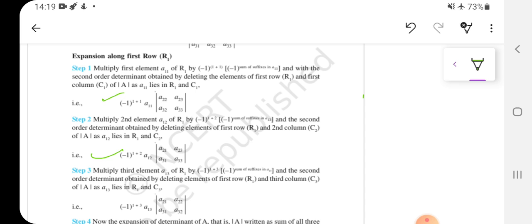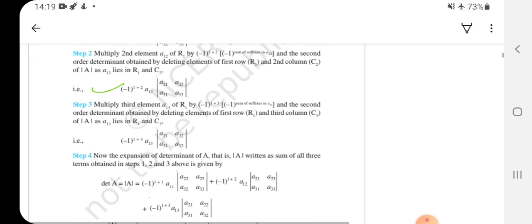Then the same procedure for the third element of row 1, minus 1 power 1 plus 3 into A13 into the determinant of the matrix obtained by deleting the first row and third column, right?